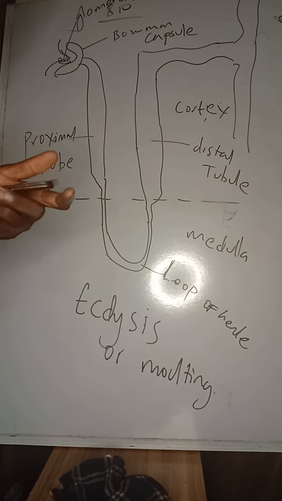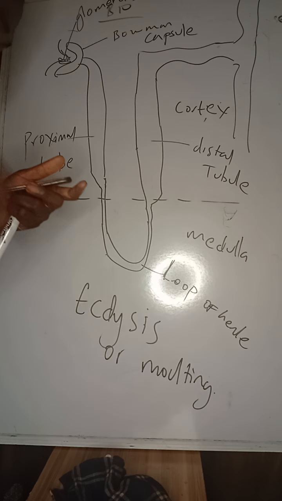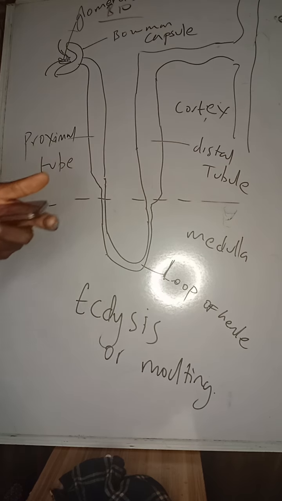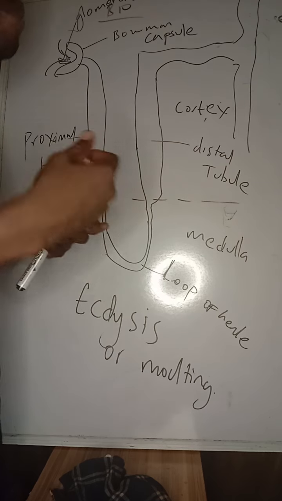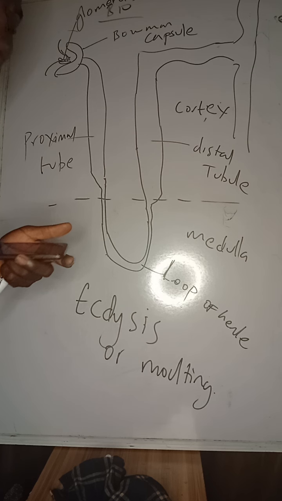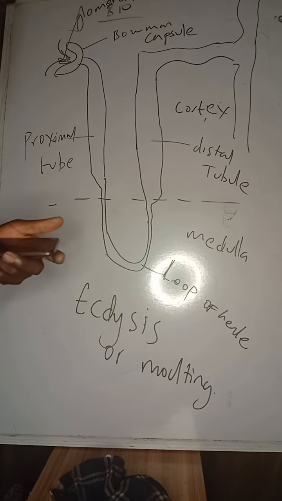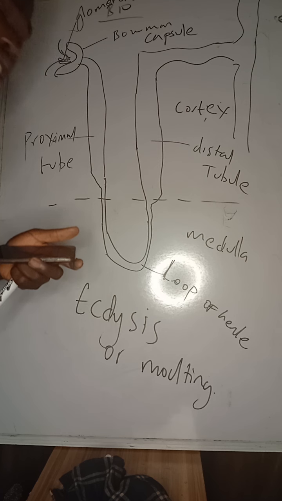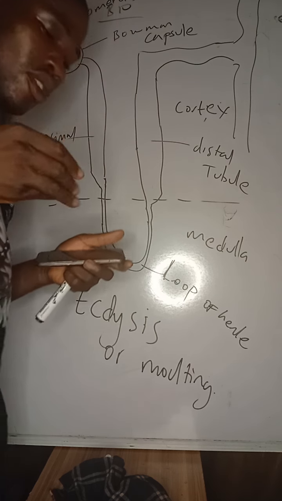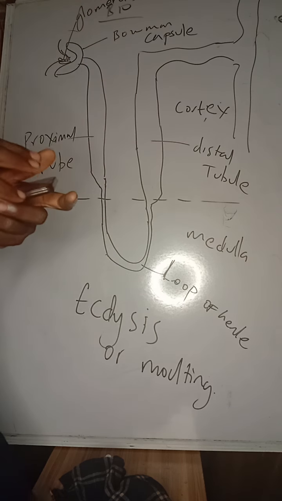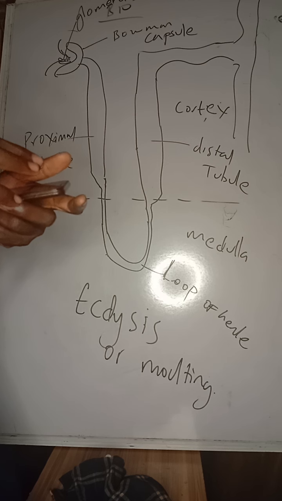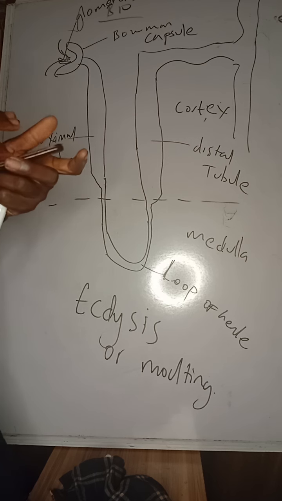Which of these is a vestigial organ? Appendix, anus, oral cavity, intestine. Examples of vestigial organs are the appendix, the pyramidalis, the fourth molar, the third molar or wisdom teeth, and the cochlea. All these are examples of vestigial organs in man. Okay, moving on quickly, we'll be fast with this.